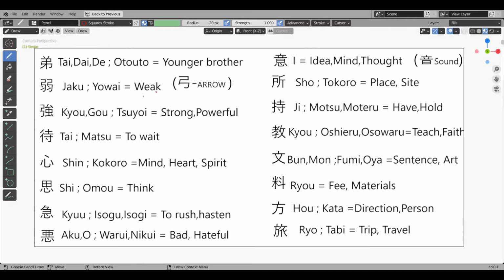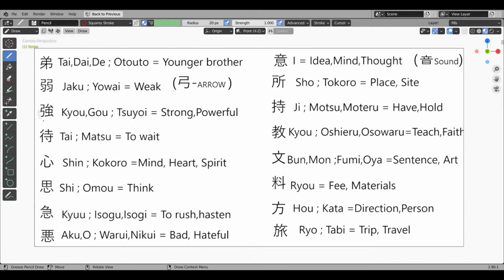The same Yumi kanji radical is used in the kanji yowai. Yowai means weak. This kanji has two arrow radicals and two strokes within each arrow radical to say cut. So, arrow which is cut. When the arrow is cut, the person becomes weak. So this kanji means weak. Onyomi is jaku.